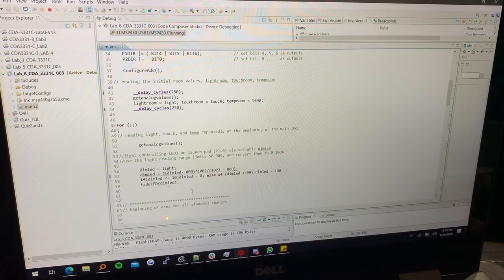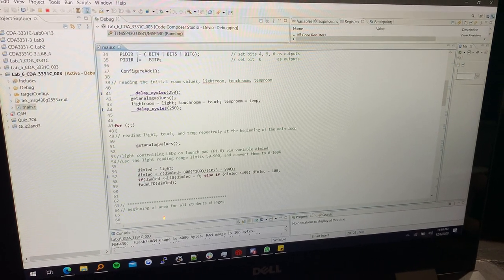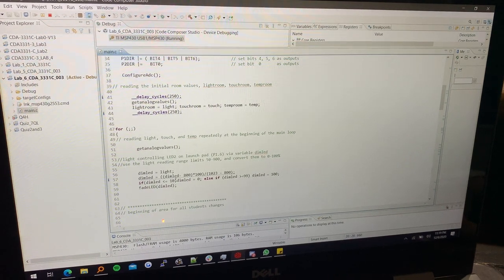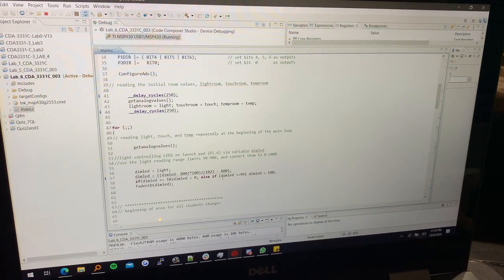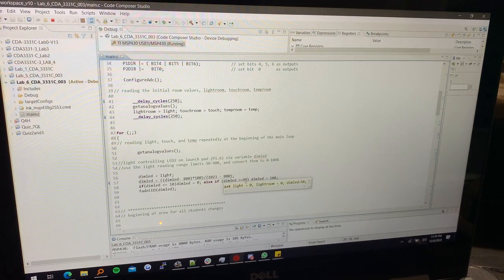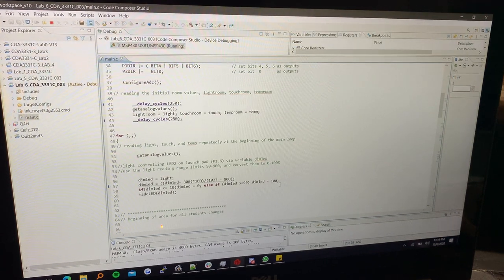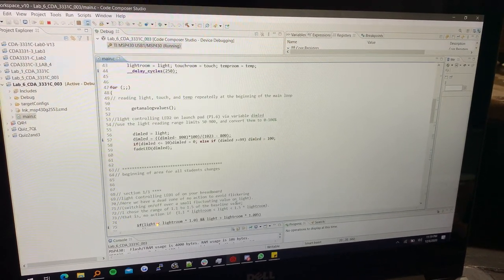So if dim LED is less than or equal to 10, dim LED equal to 0. Else if dim LED is greater than or equal to 99, dim LED equal to 100. And then we have a function call here.